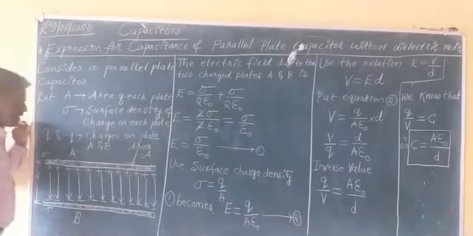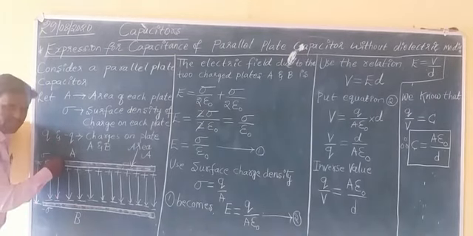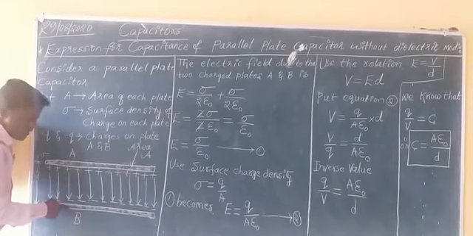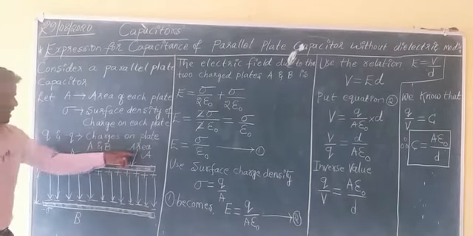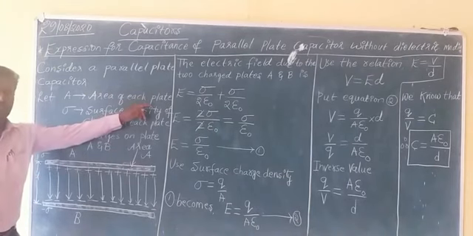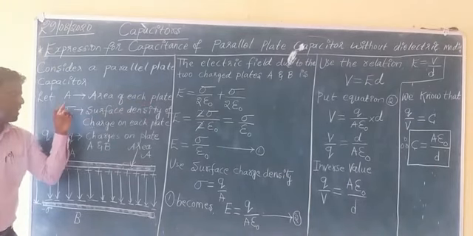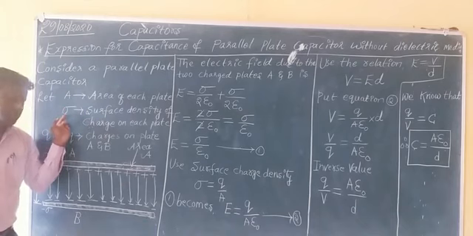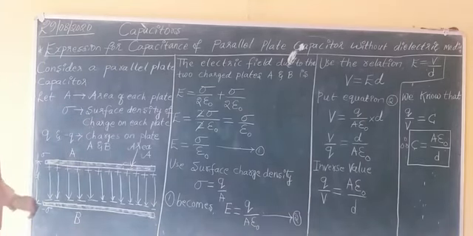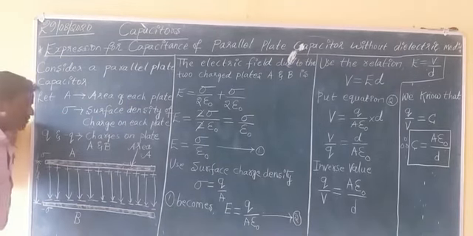Here A is also used for giving the area of each plate. Let A be the area of each plate, and let sigma be the surface density of charge on each plate.